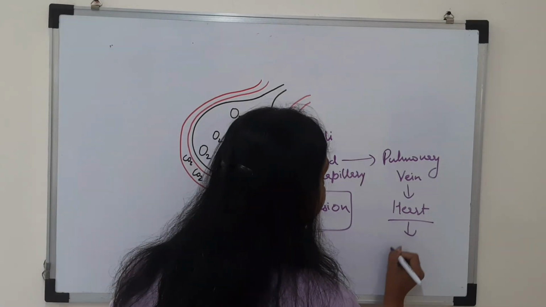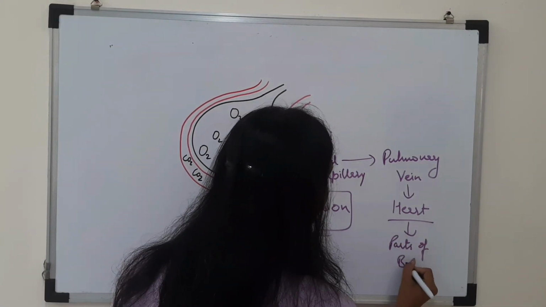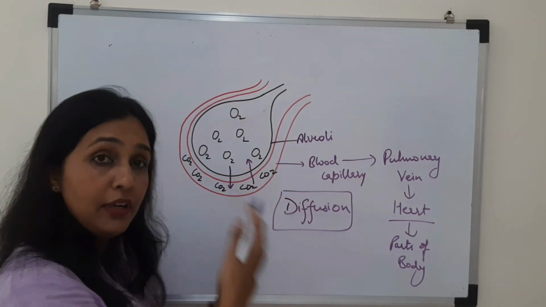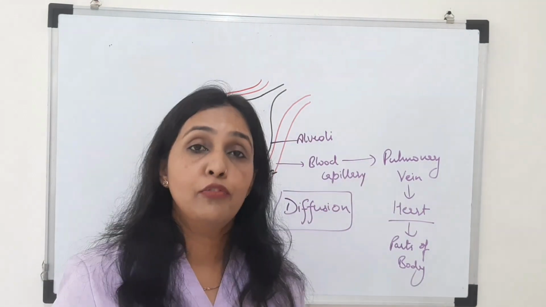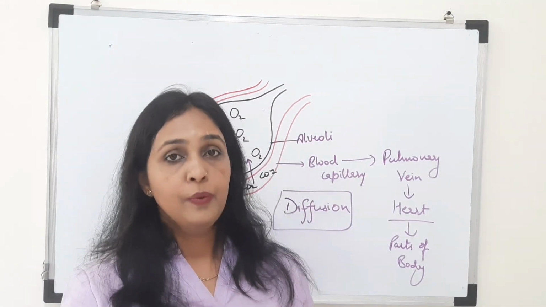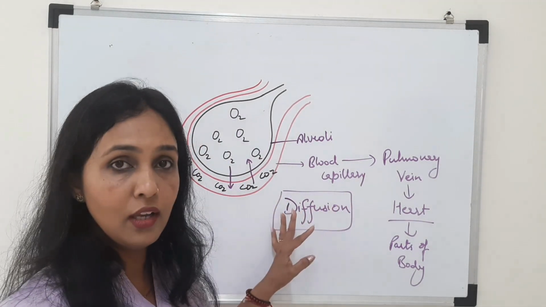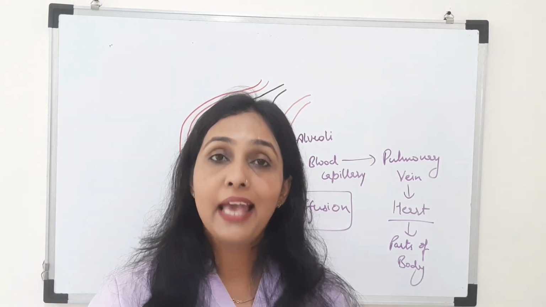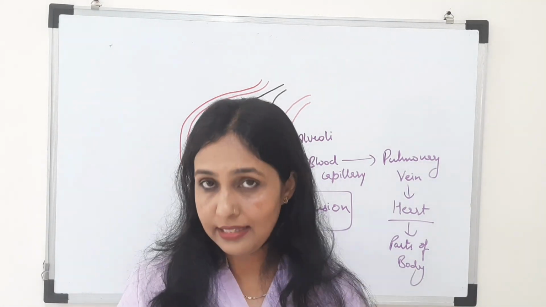Okay. And the alveoli, which are now rich in carbon dioxide, this air will be expelled out of the body by the process of expiration. So I hope the mechanism of gaseous exchange is clear to you all. The next video I will be uploading on the mechanism of breathing. What is the process of breathing and how it is taking place in our body.